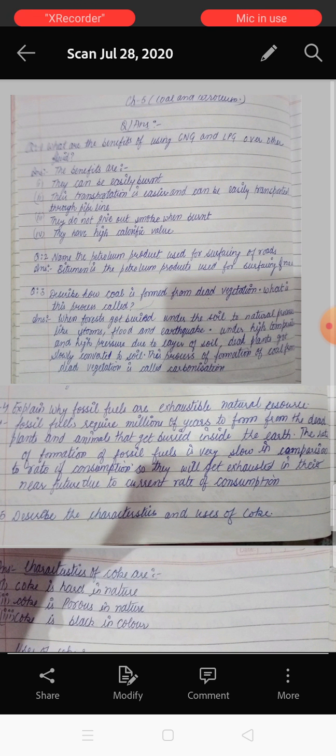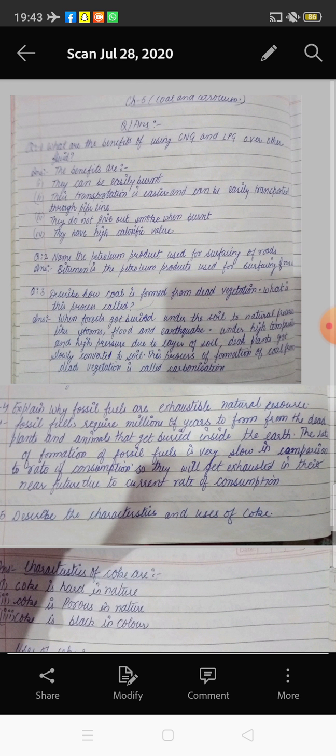Now the second benefit of CNG and LPG is that transportation is very easy, from one place to another. So this fuel can be used in an easy manner, and it can be easily transported from one place to another through a pipeline also. So this is the second benefit of CNG and LPG.